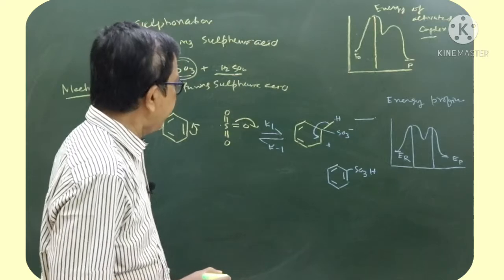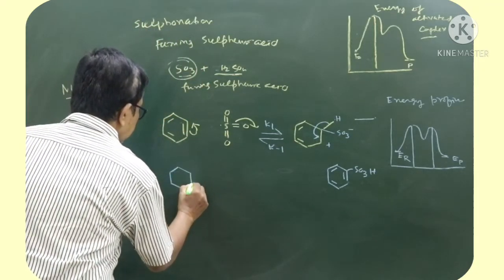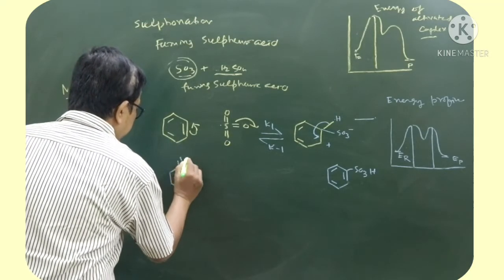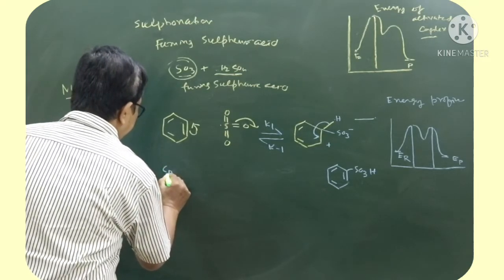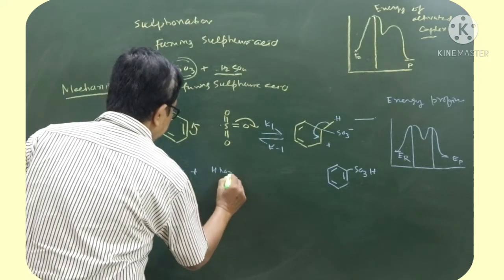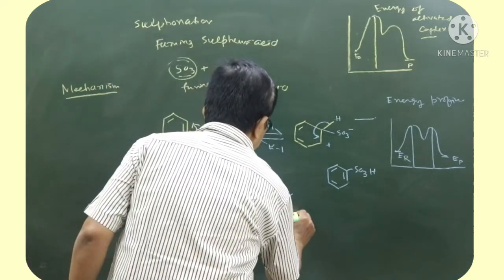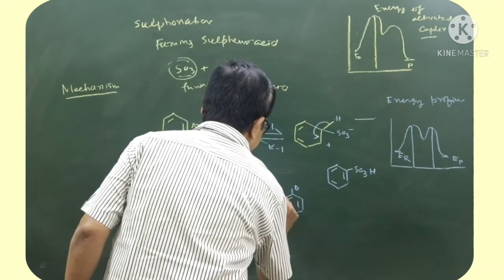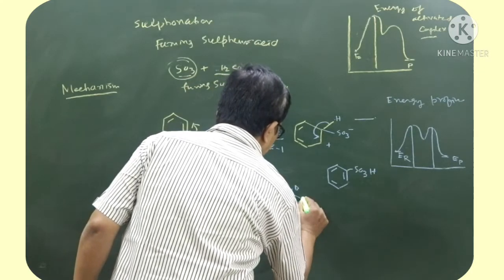And moreover, one more part is that for nitration reaction, suppose if all of them were D, suppose the question given is C6D6 plus HNO3, H2SO4, we are getting what? It is D, D, D, D, D, and NO2.